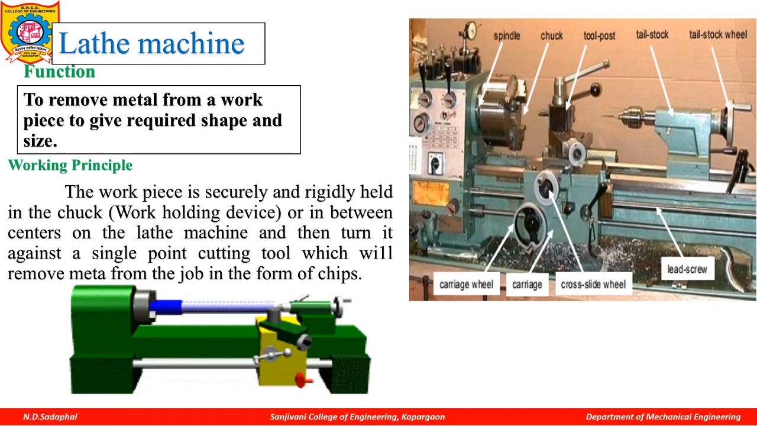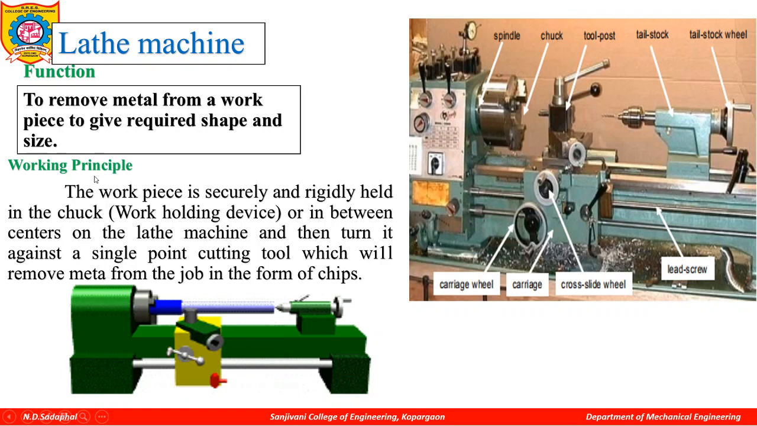So when a raw workpiece is to be converted into a desired shape, you want to produce a desired shape on a raw workpiece, so you have to carry out some machining process. You have to remove some material from the workpiece. So this is the function of the lathe machine, to remove metal from the workpiece to give a required or desired shape.